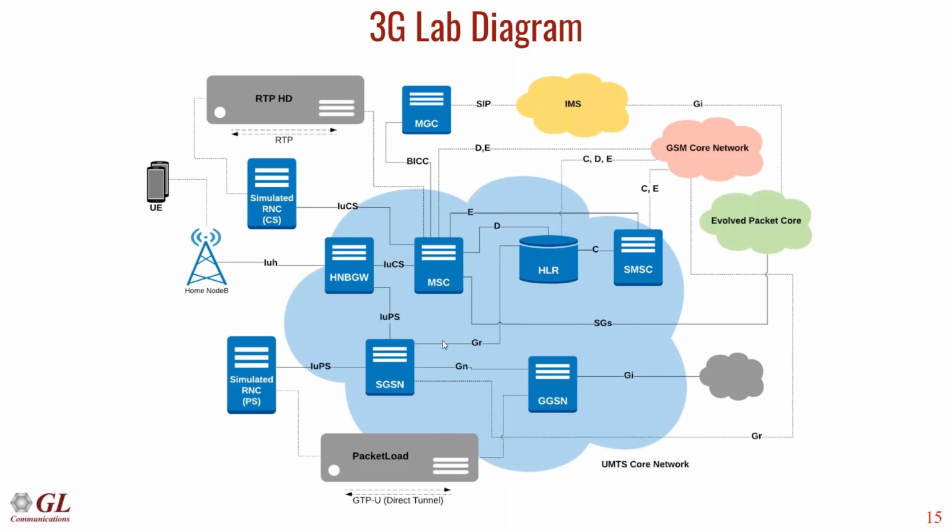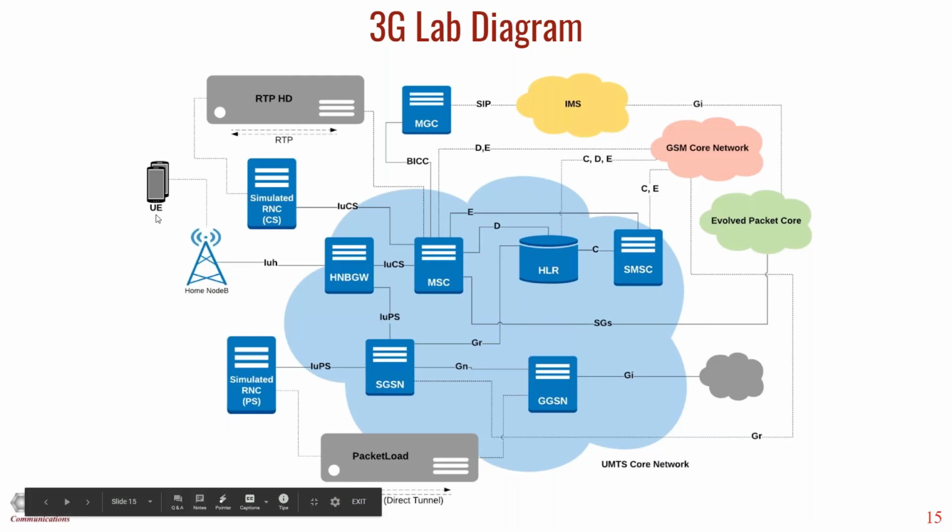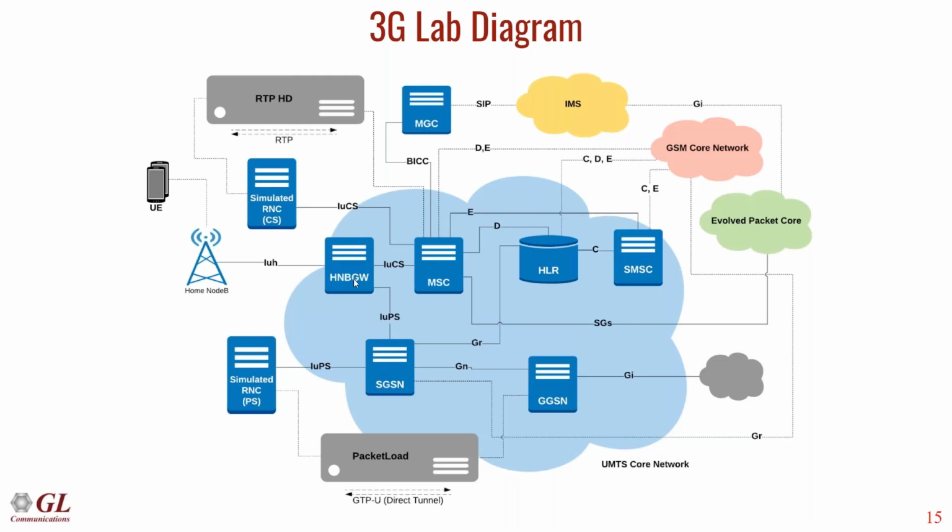Coming to data browsing, the UE here can attach to the SGSN via the HNB gateway through the IuPS interface. Once the UE attaches to the SGSN, the SGSN can request the GGSN to allocate an IP address for the UE to connect to the internet. Here we have two versions of the simulations.